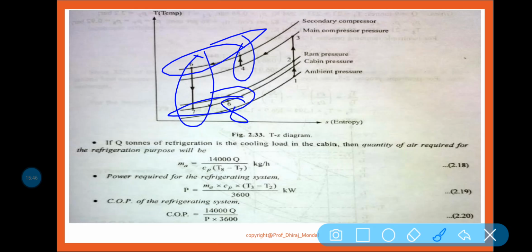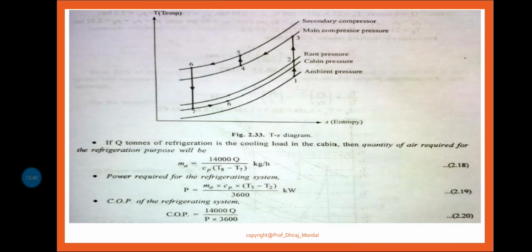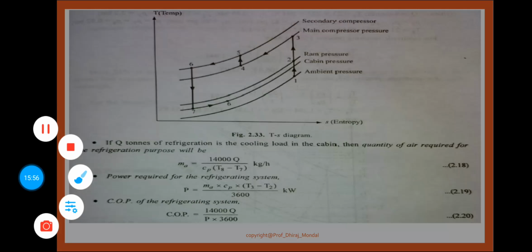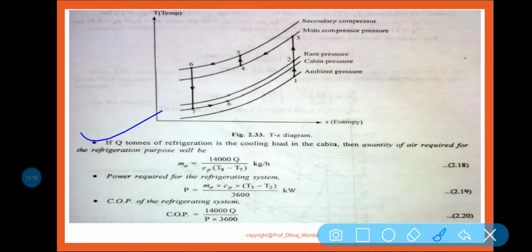Okay, now same process as I have discussed earlier, how we can calculate the mass flow rate, power and COP. Let us consider Q is the ton of refrigeration.